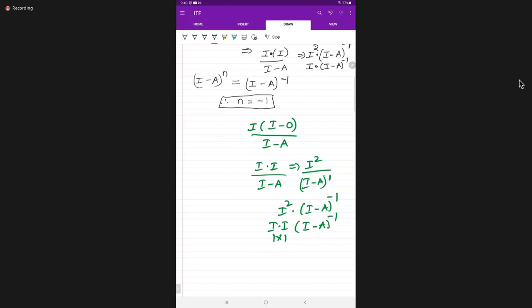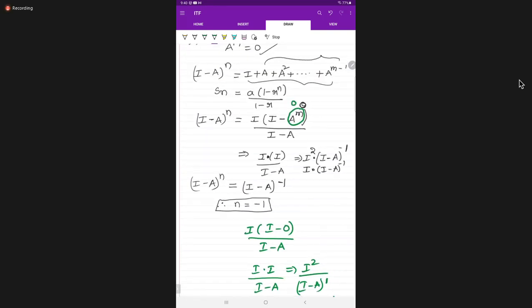Students, did you understand what I'm telling? 1 into I minus a to the power of minus 1 gives I minus a to the power of minus 1. Is it clear, students? Please respond. Yes, ma'am. Understood, all of you? Do you still have any doubt? Is there any doubt? Please respond. No, ma'am, no doubt. Ma'am, understood.